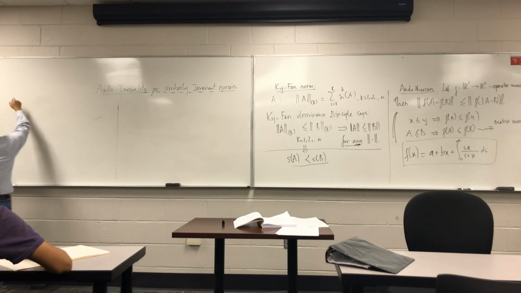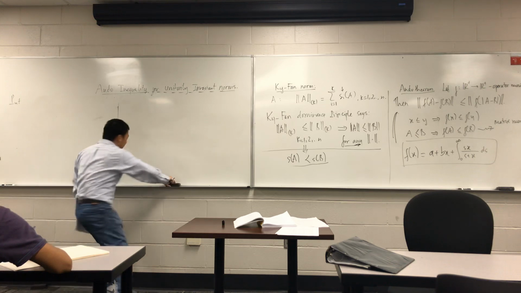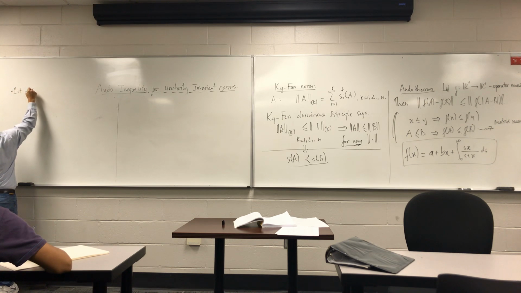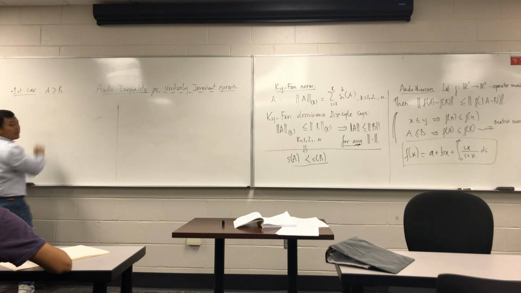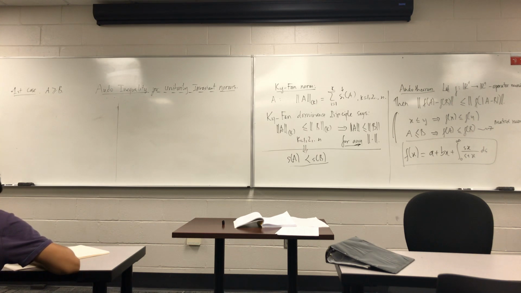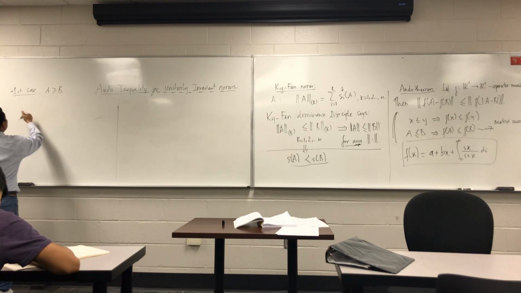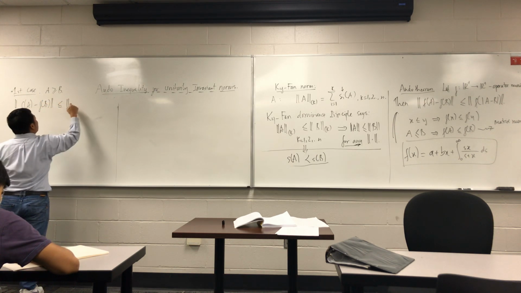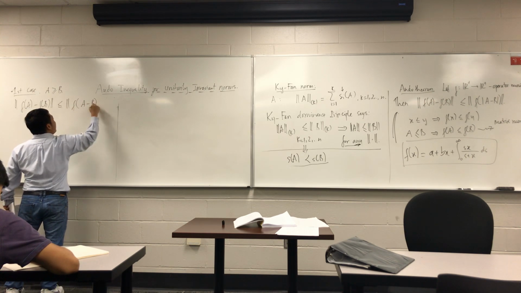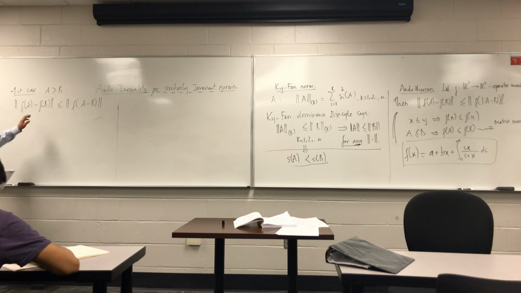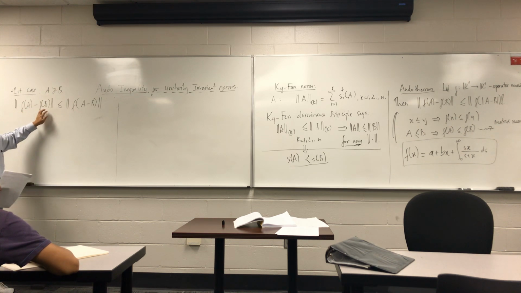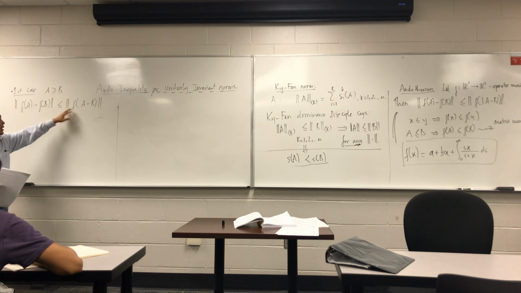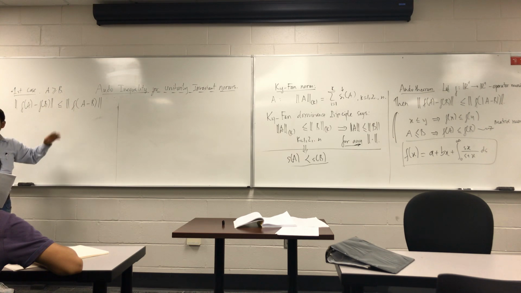Based on that, let's consider two cases. The first case: when A is greater than or equal to B. That means we need to prove that f(A) minus f(B) is less than or equal to the norm of f(A minus B). We have to mention that when A is greater than or equal to B, f(A) is greater than or equal to f(B), because f is an operator monotone function. So most of the things here are positive, and we are good.